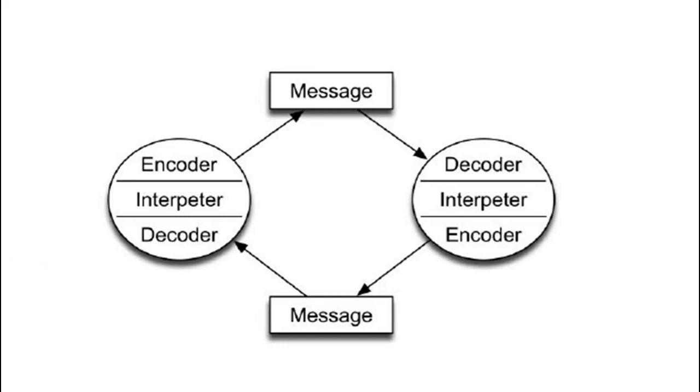You can remember this picture here: encoder, message, decoder, then message. Encoder means the sender encodes the message and sends it to the receiver. Here the receiver decodes the message, and to pass information again he will become an encoder. So I hope you knew this. Let us go to the next question.